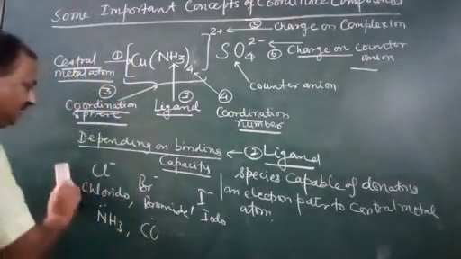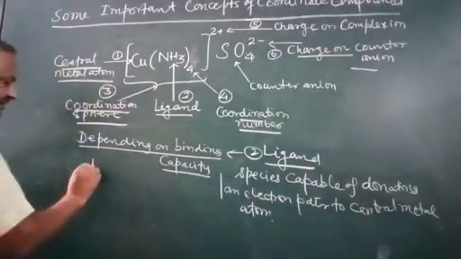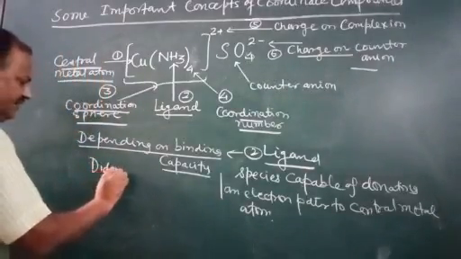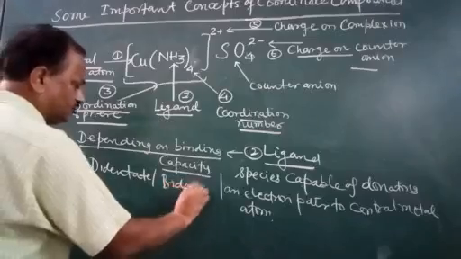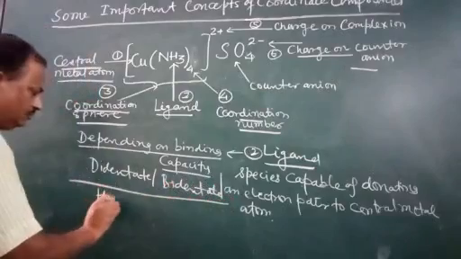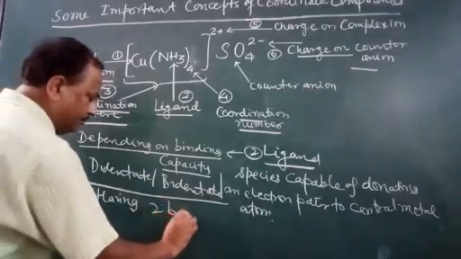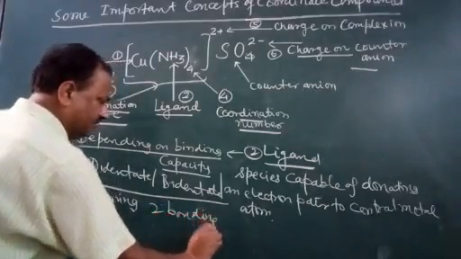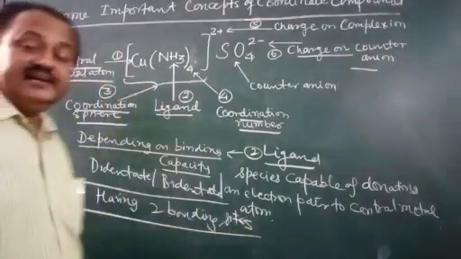Now coming to didentate or bidentate. Didentate or bidentate means having two bonding sites.